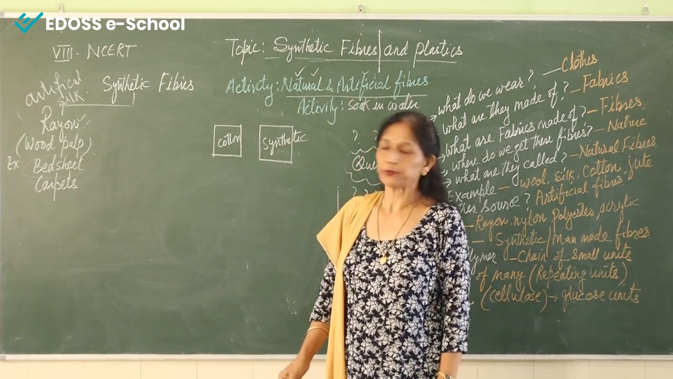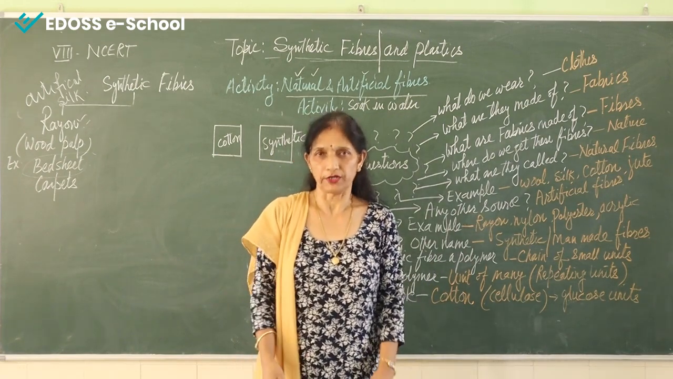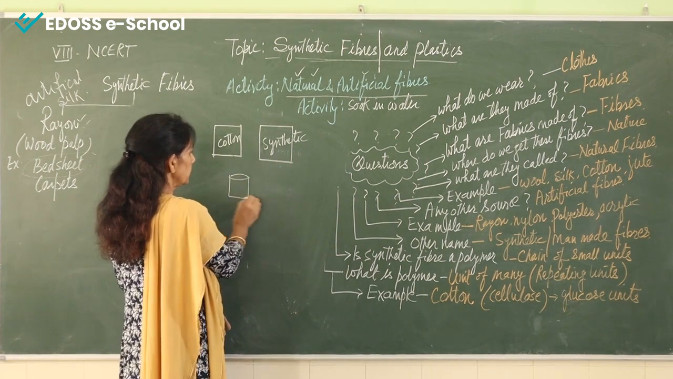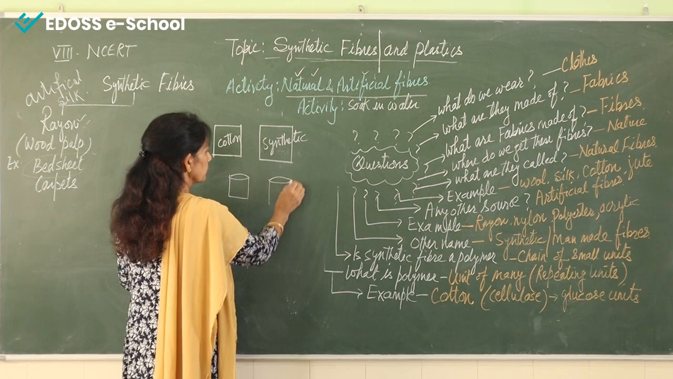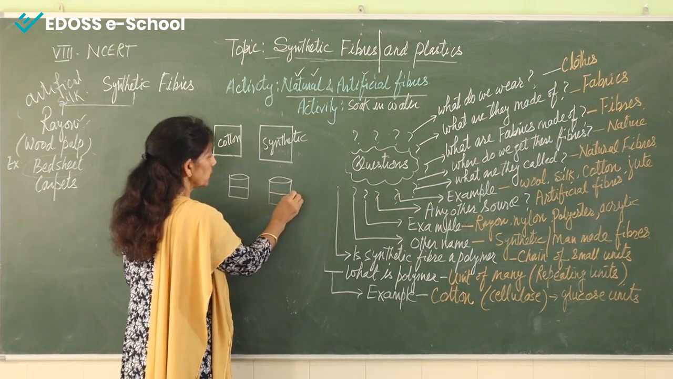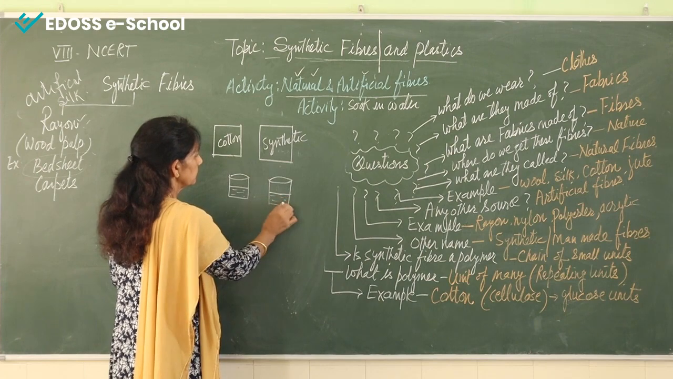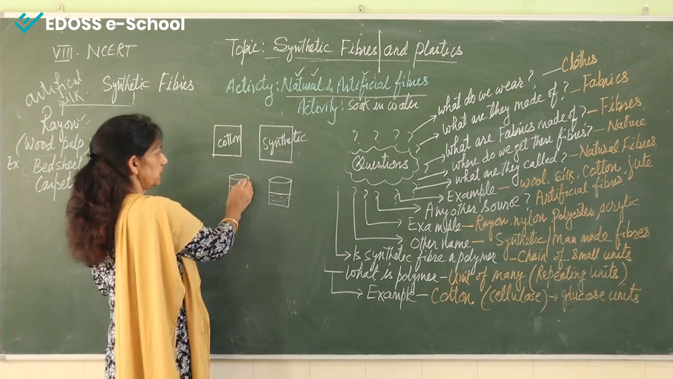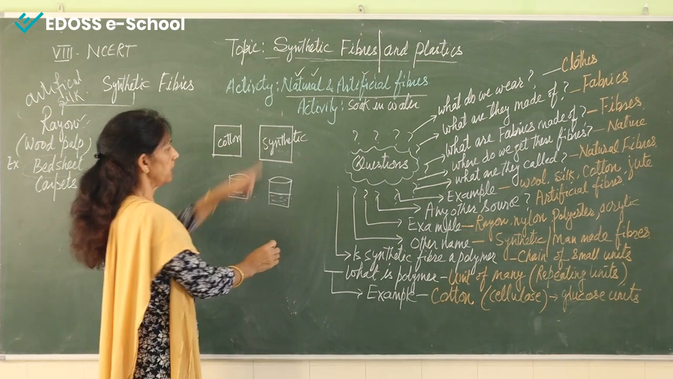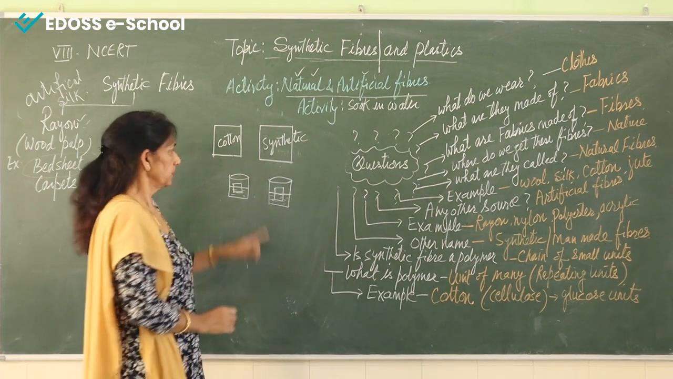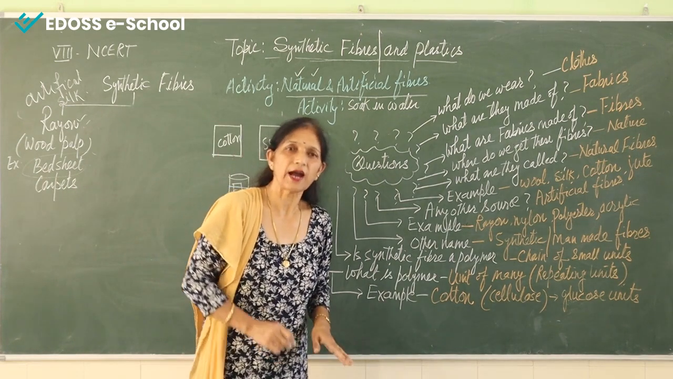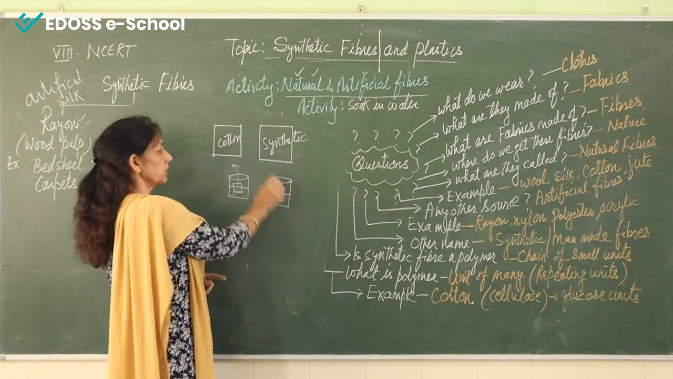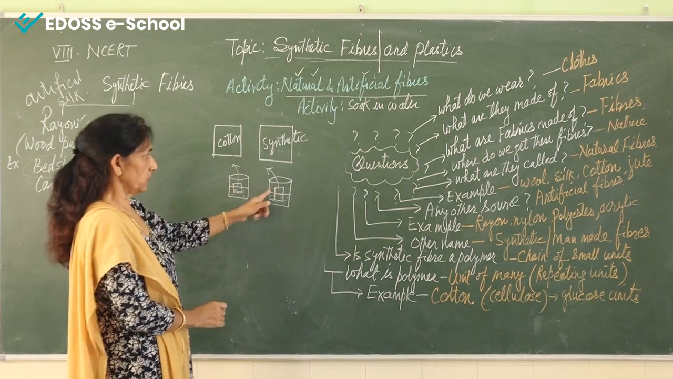Now what will we do? We will take one cup of water, and this is another cup, with an equal amount of water in both cups. Now soak the cotton cloth in one and the synthetic cloth in the other. Keep them for 5 minutes, and after 5 minutes take them out. What will you see when we take out the cotton cloth and the synthetic cloth?